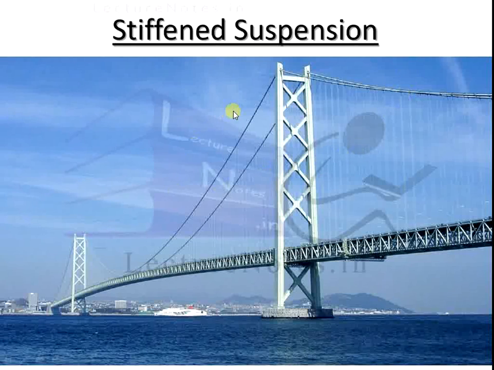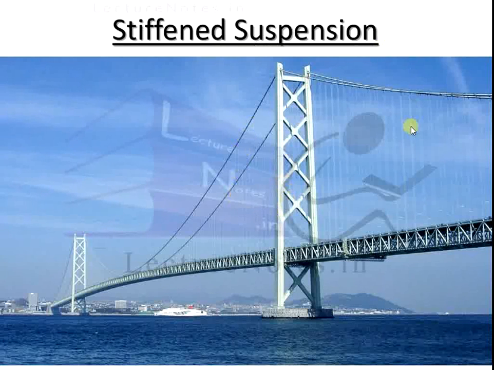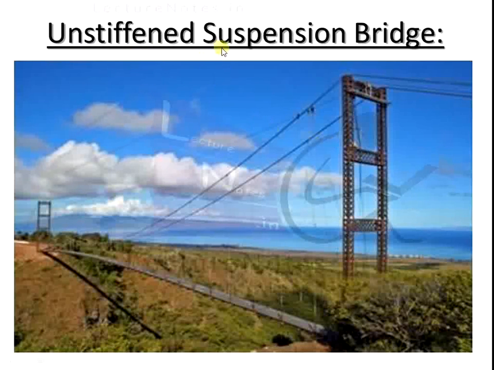Here we see a type of stiffened suspension. We have seen that the suspenders are connected at the floor level of the bridge, and these are the cables. In the second one, the unstiffened suspension bridge, the suspenders are not connected to the floor level of the bridge. You can easily see the distance, the height, between the suspender and the floor level.